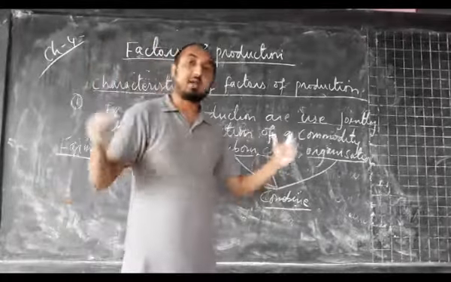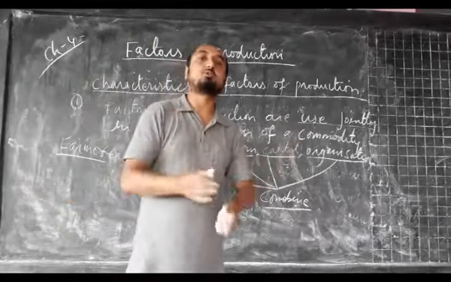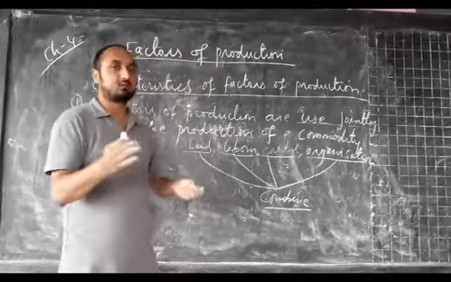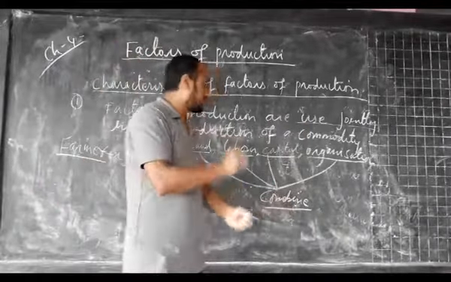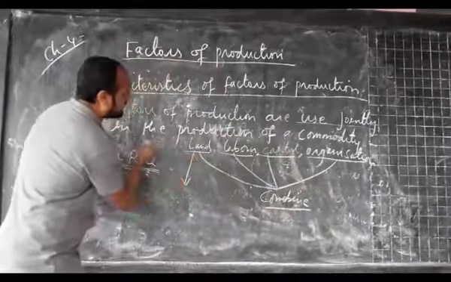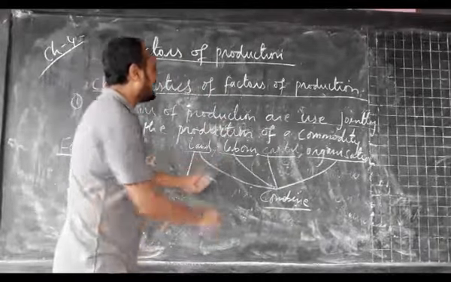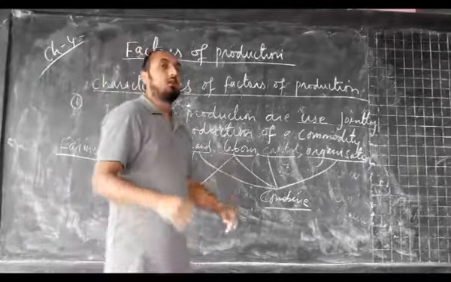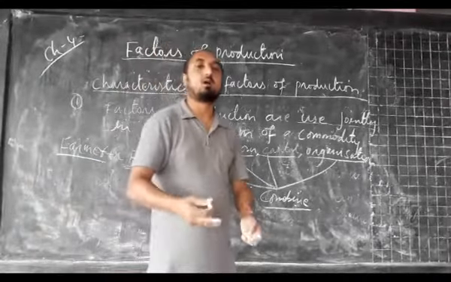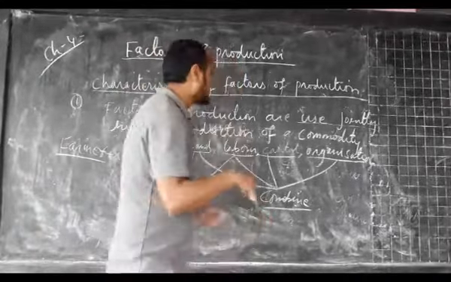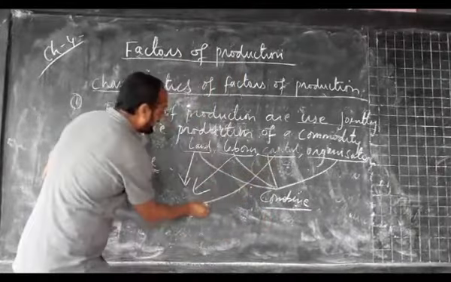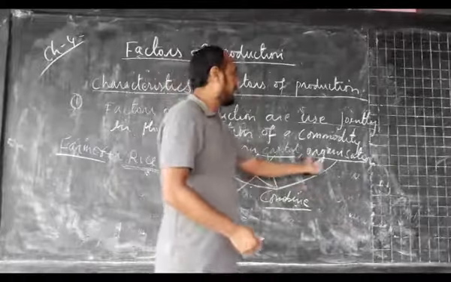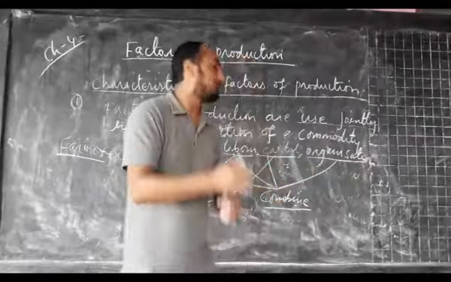That farmer has to combine or use the different factors of production. Land is required for the cultivation of rice. Labor is also important. Without land and without labor, the farmer will not be able to grow the rice. Similarly, capital is also required. The person who is growing the rice himself will be the organizer or entrepreneur.